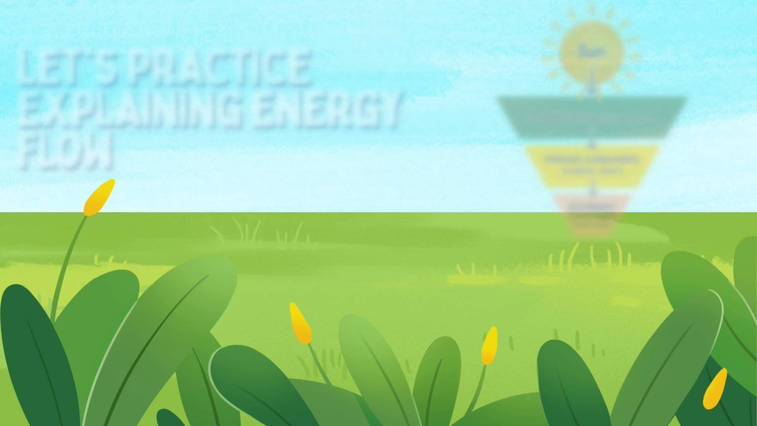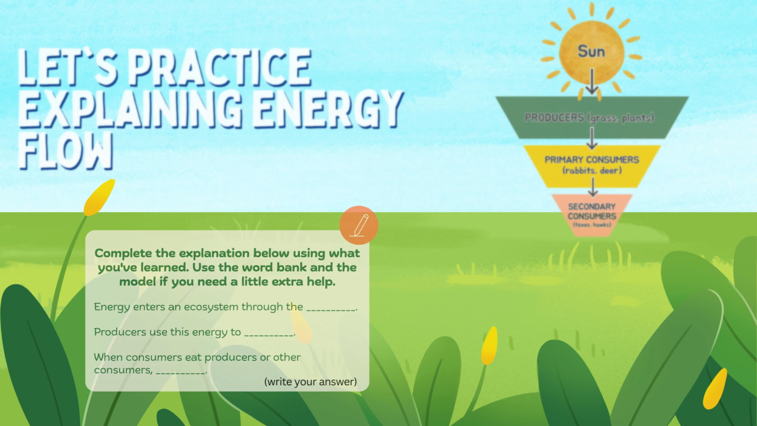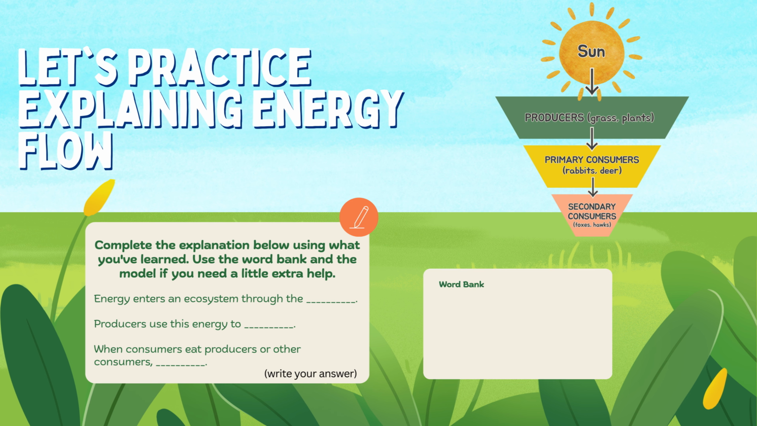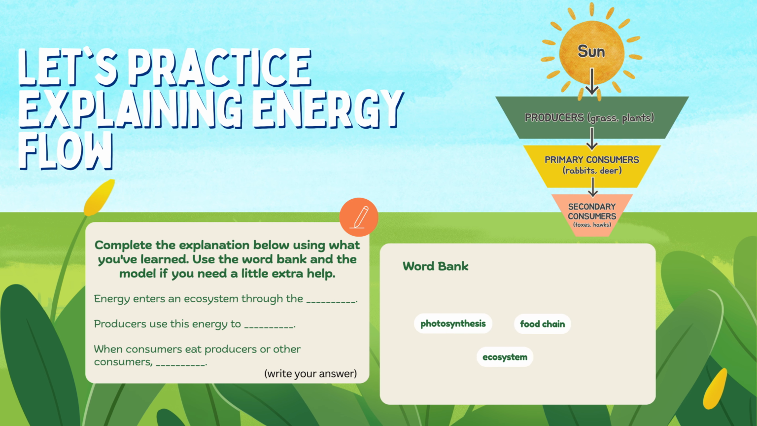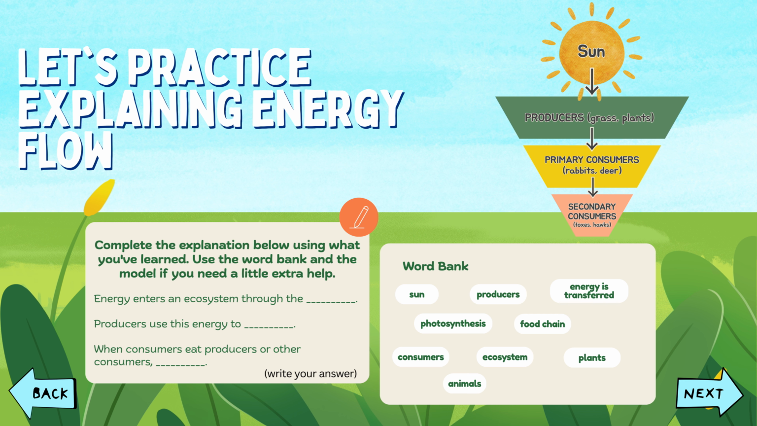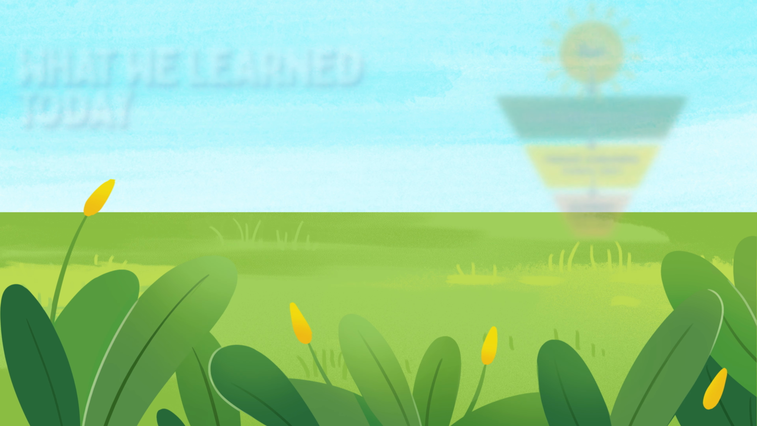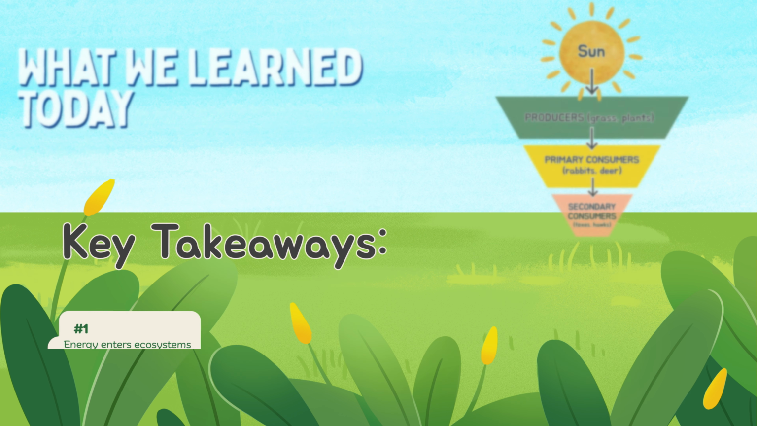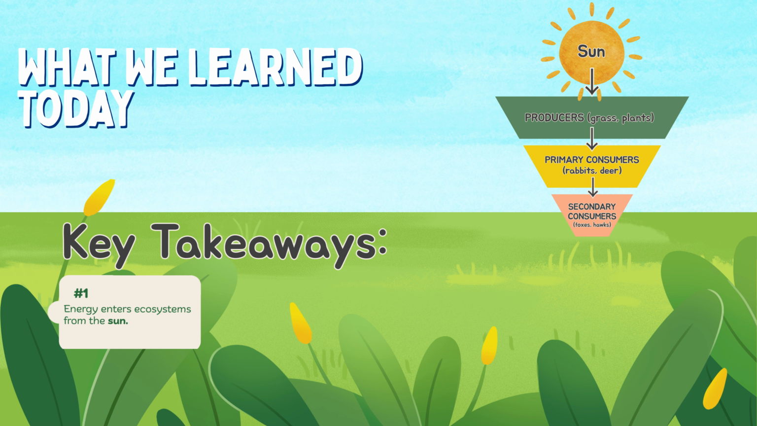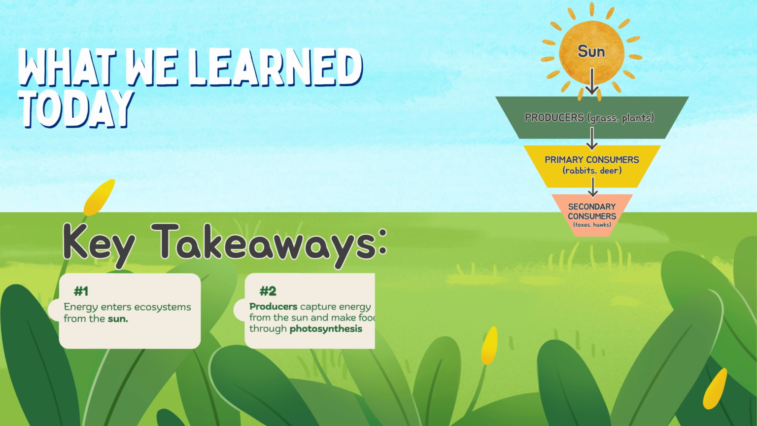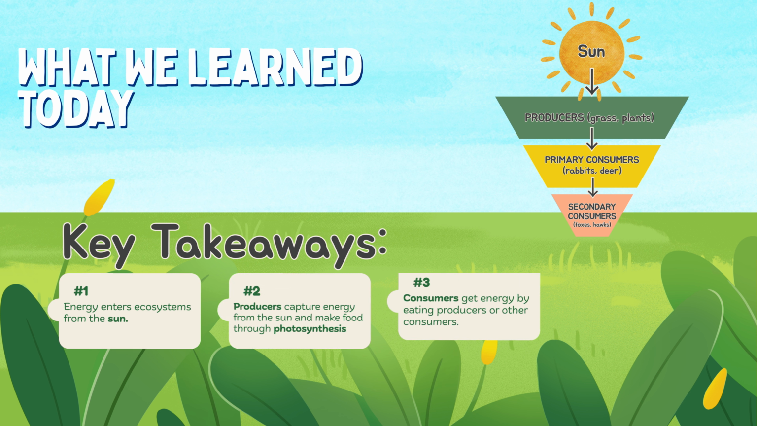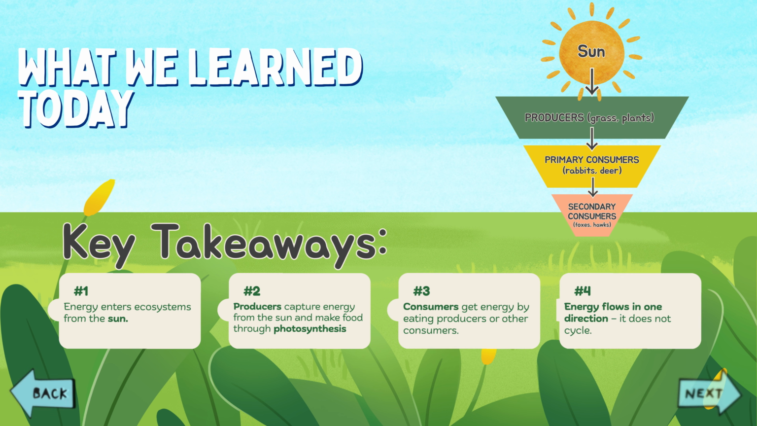Now it's your turn to practice. Complete the explanation using what you've learned. Use the word bank to help you, and pay attention to how energy moves through the model. Let's summarize what we learned. Energy enters ecosystems from the sun. Producers capture energy from the sun and make food. Consumers get energy by eating producers or other consumers. And energy flows in one direction.